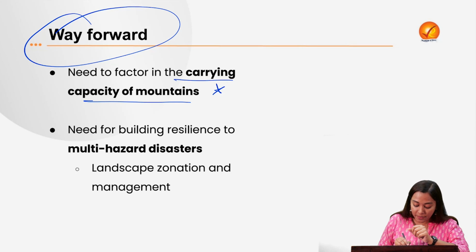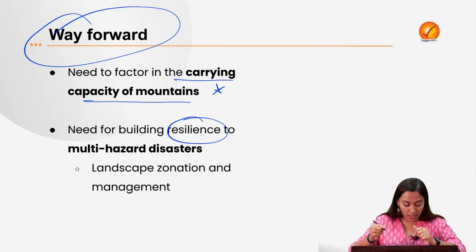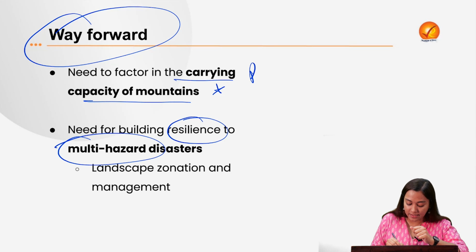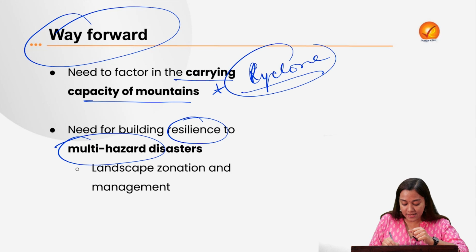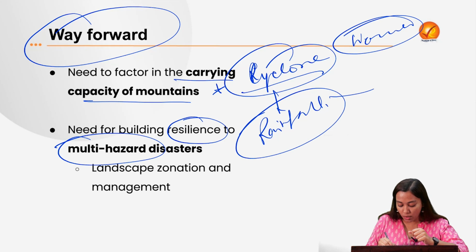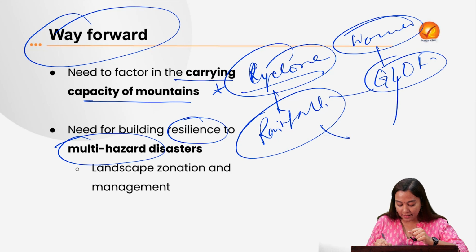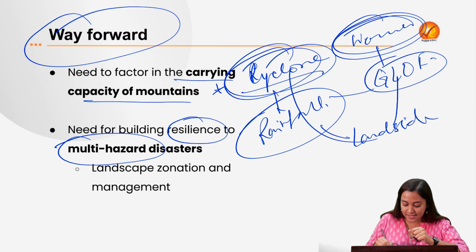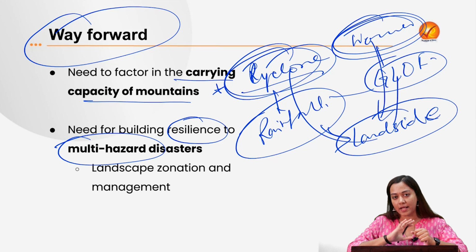Next is the need for building resilience. This is a kind of hazard, a kind of disaster which is non-negotiable because it has a multi-hazard effect. Let's say there is heavy rainfall, or a cyclone in some part of the country. This cyclone can trigger heavy rainfall, or because of excessive warming, this rainfall can cause a glacial lake outburst flood, and this can again trigger landslides. So can you see that one particular hazard has cascaded into so many hazards, finally leading to landslide. So there's no one point of origin of a landslide event, right?